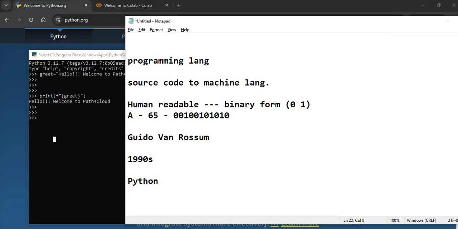I think Python 3 is the latest version mostly being used as of today, right? And we can see it is a very friendly language, easy to understand, easy to maintain. You can easily solve your complex problems in fewer lines of code.